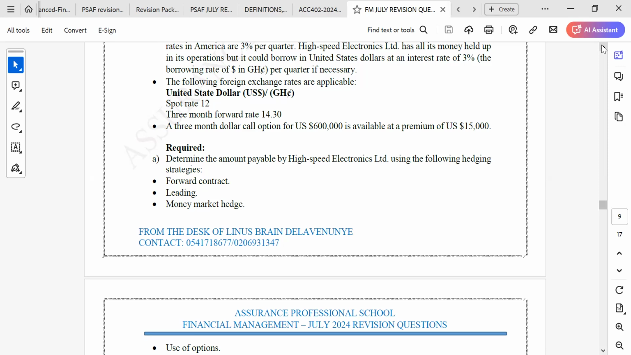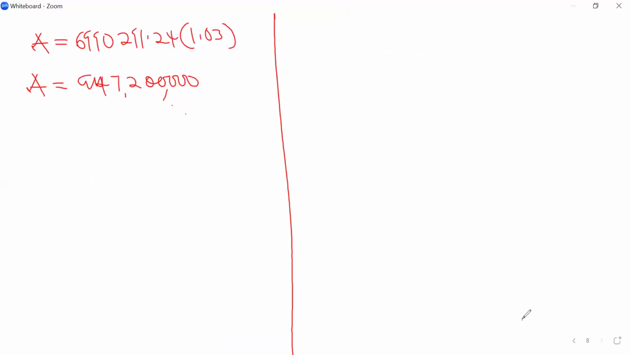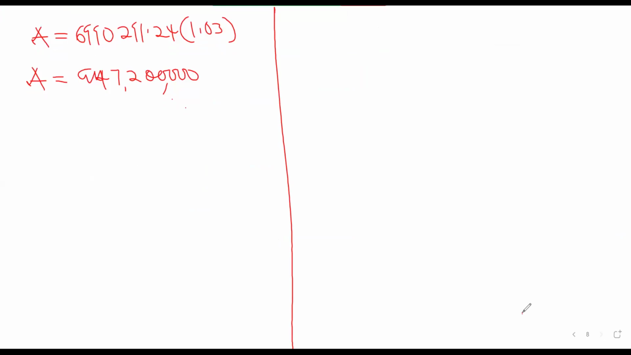But if you want to use the spot rate, or the rate at the end of the 3 months, you will still pay the premium of the $15,000. So what we do is, since the option rates are not given to you, you pick the spot rate as the option. So today's rate is 12 cedis. You can decide to use the 12 cedis in 3 months' time, but you are going to be paying a premium of the $15,000. So let's come to the option.